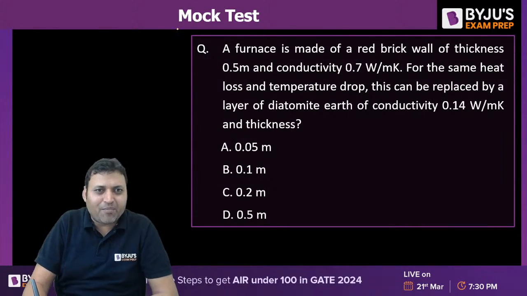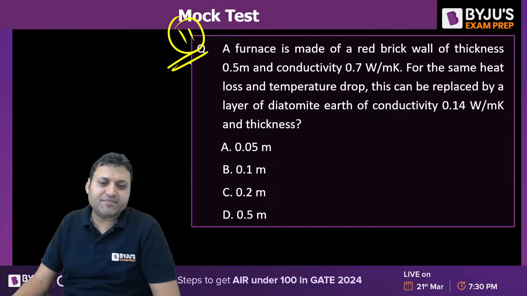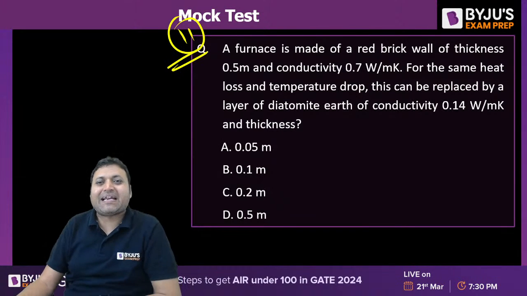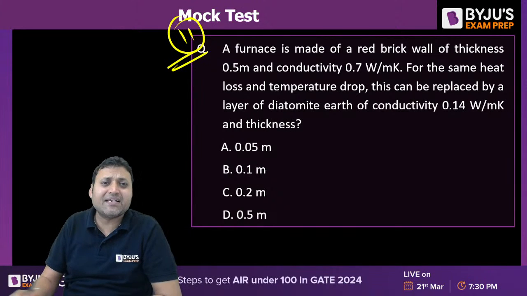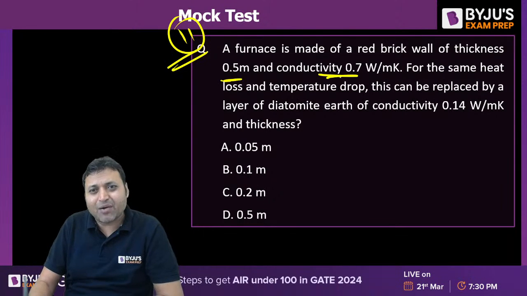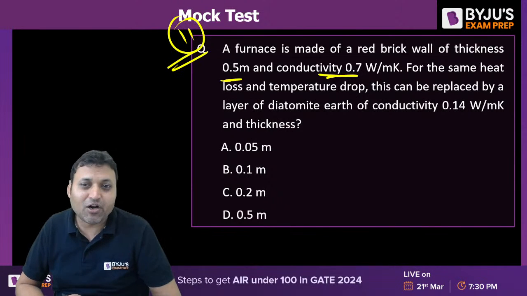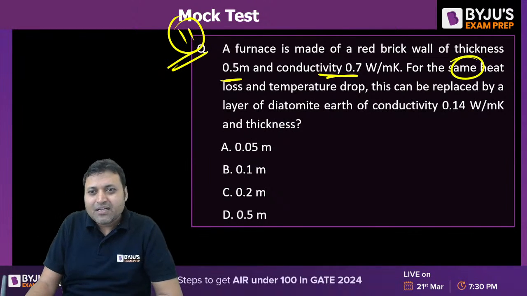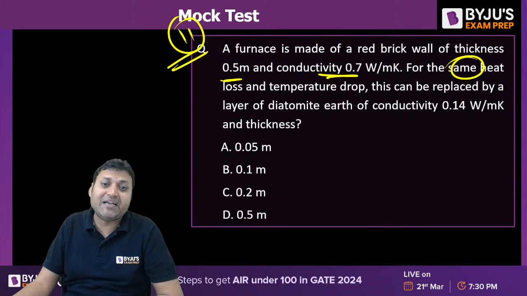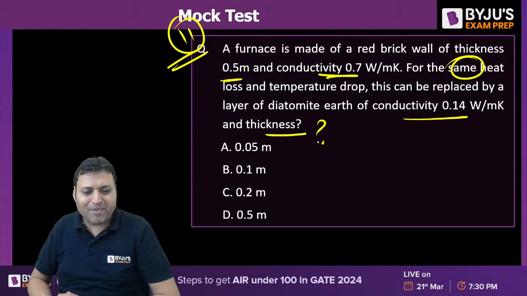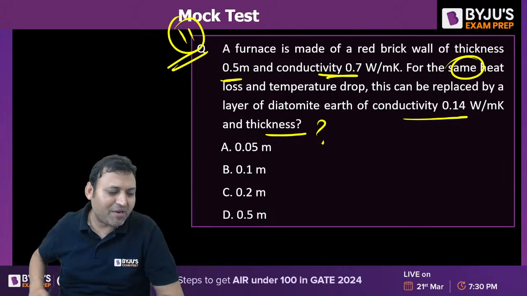Let us move to question number 11, the second last question for the day. A furnace is made up of a red brick wall of thickness 0.5 meter and thermal conductivity 0.7 watt per meter Kelvin. For the same heat loss and the same temperature drop, this can be replaced by a layer of diatomite earth of thermal conductivity 0.14. What will be the thickness? What is the answer to this question number 11?